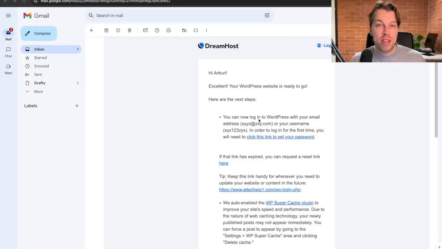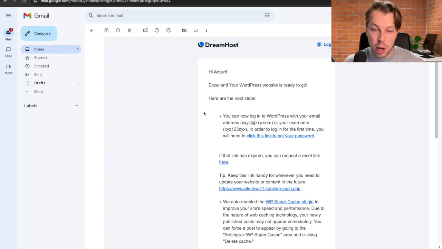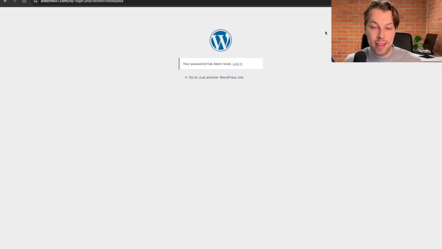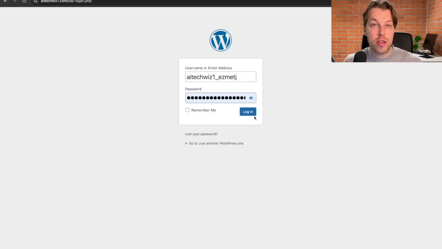Now once the WordPress installation completes, you're automatically going to receive an email that tells you exactly how to log into your WordPress website for the first time, and how to reset your password and how to create an account. So now I'm going to click this link to set the password, and then I can just log into my account. So I can click here to log in. And now I'm just going to use the username that was registered for me automatically in the email that I received, and then the password that I just set, and then I can click on login.